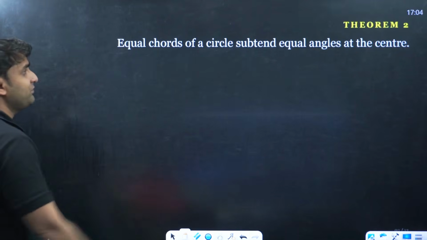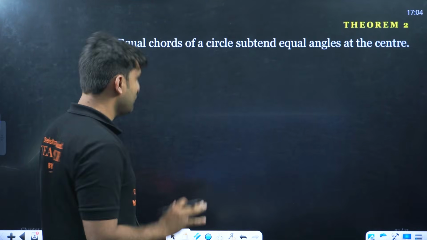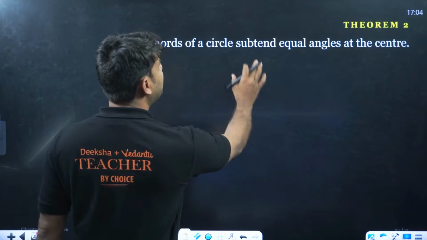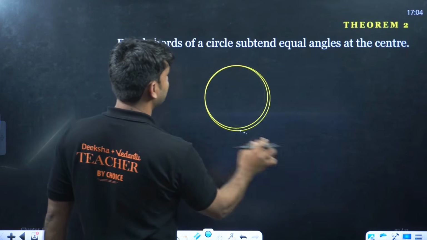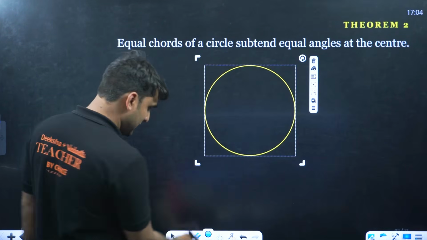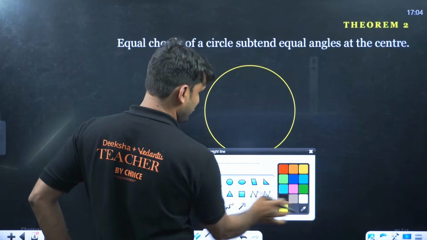Moving to the second theorem. Theorem number 2: equal chords of a circle subtend equal angles at the center. Let's understand this. We have a circle here and 2 equal chords. Do you know chords?